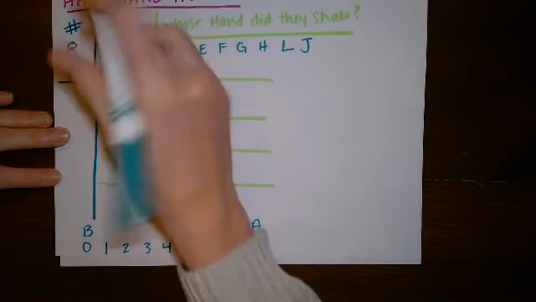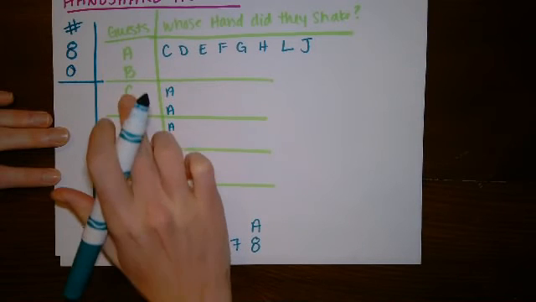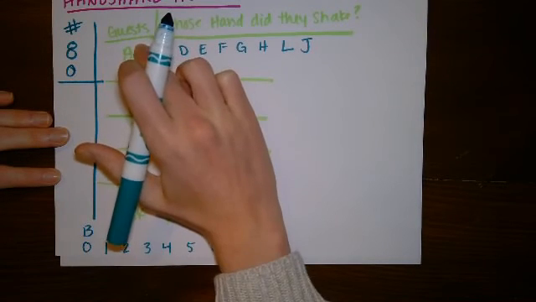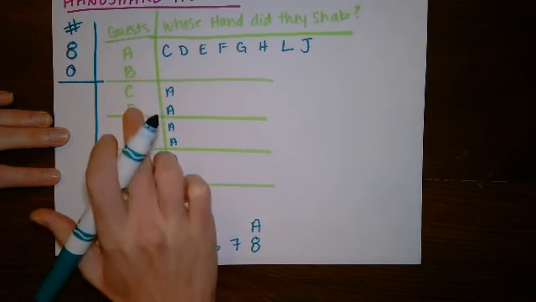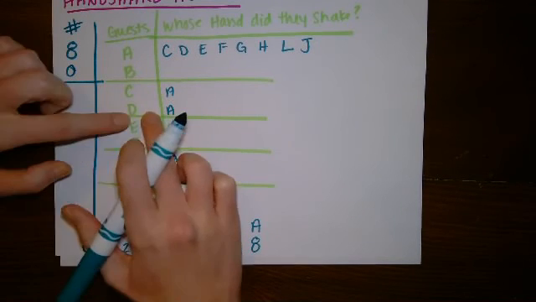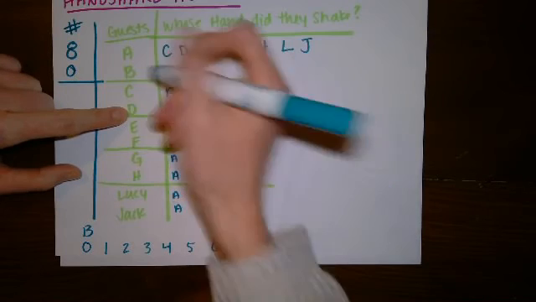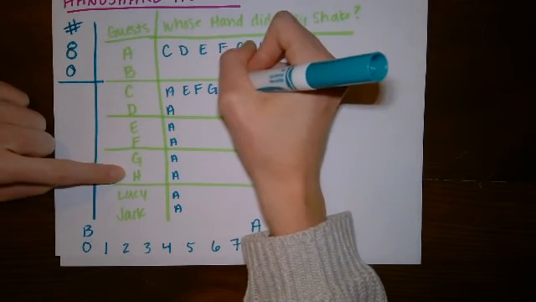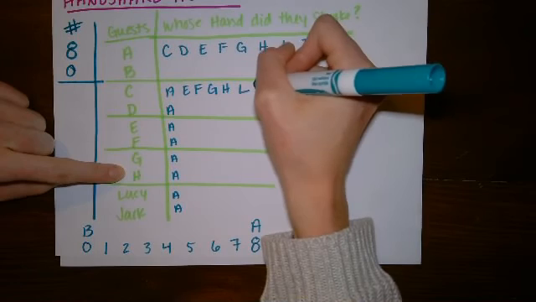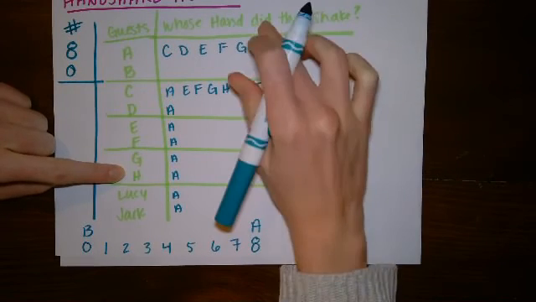And now I'm going to consider the person who shook 7 hands. Going down the list, that's person C. We know they shook the hand of person A. They did not shake the hand of person B because person B shook nobody's hand. They didn't shake D because it's their significant other, but everybody else on the list. So C shook hands with E, F, G, H, Lucy, and Jack.